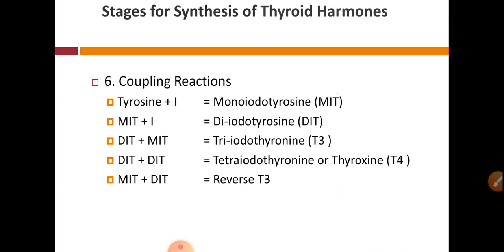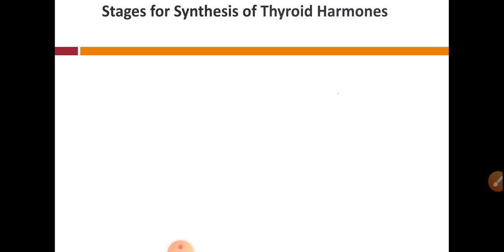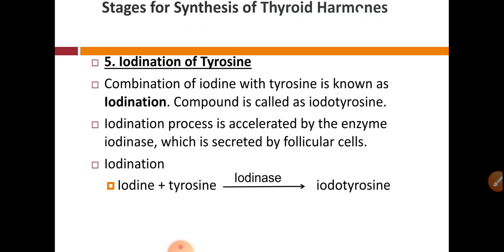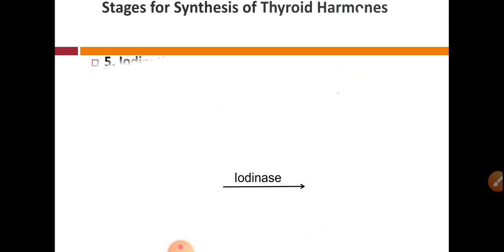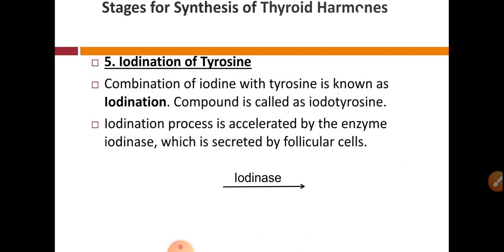There are 6 stages. First was thyroglobulin synthesis, second was iodide trapping, third was oxidation, fourth was the transport of iodine into the follicular cavity, while the fifth one is iodination, with the help of the enzyme iodinase, and the last one was the coupling reaction. So these are the 6 stages for the synthesis of thyroid hormone.